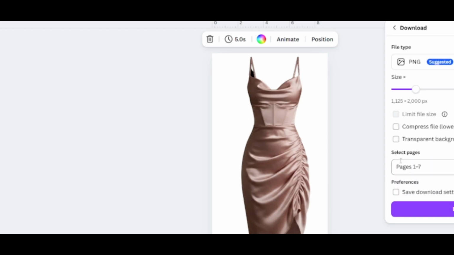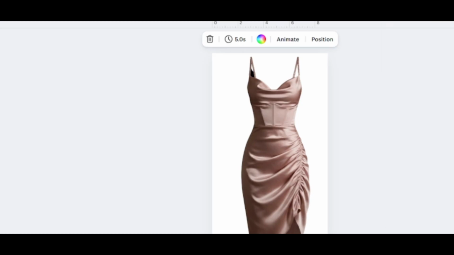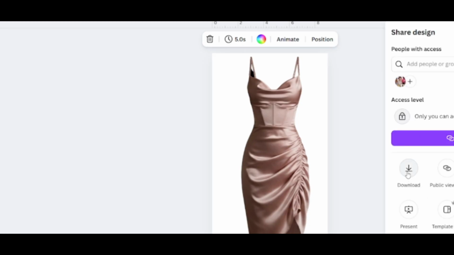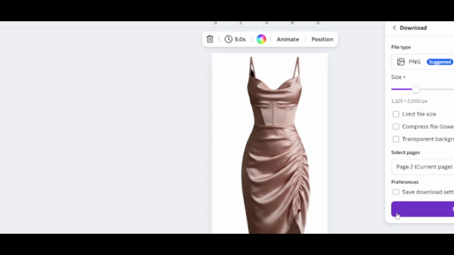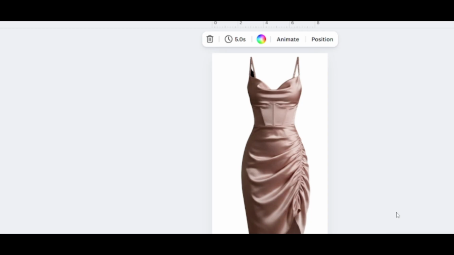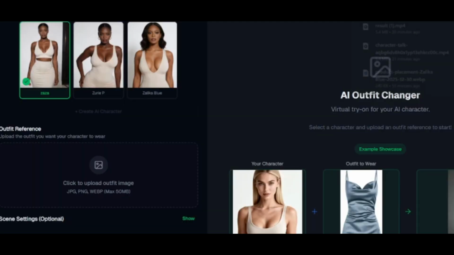Let me just quickly download the current page. We are going together, guys, so don't worry. I'm using Canva to store some of the things. Remember, I have removed the background. For those who are asking, should I remove the background? Yes, you have to. This is the current page that we want to download, and then we're going to download. Okay, that is the first outfit. Let's say I want to give her this outfit so that you can see the change.